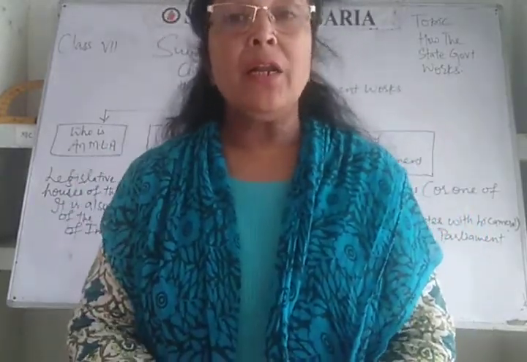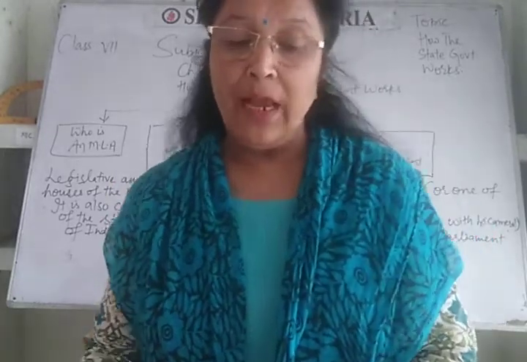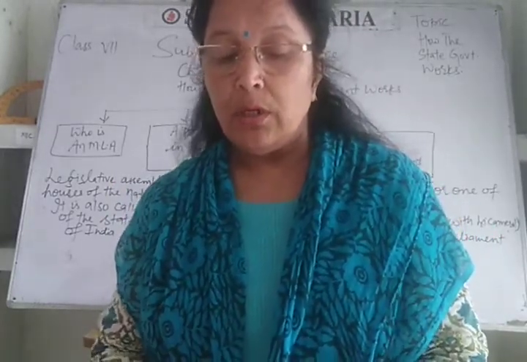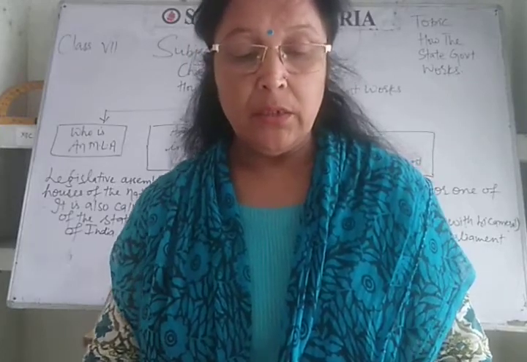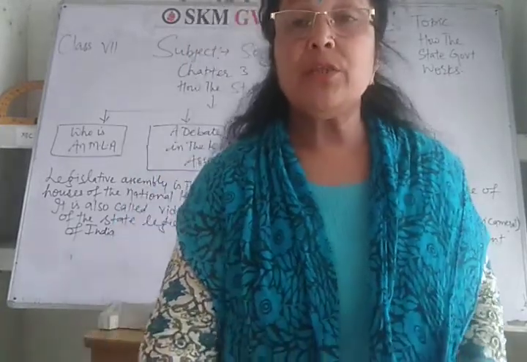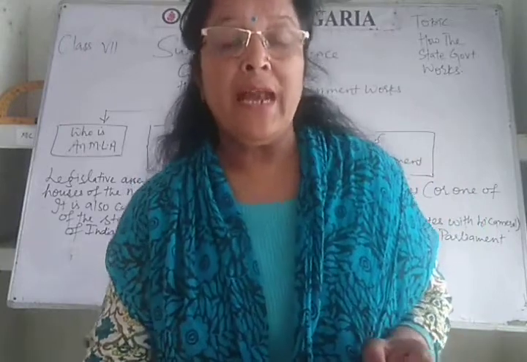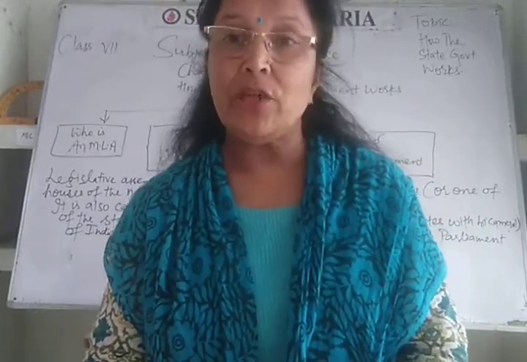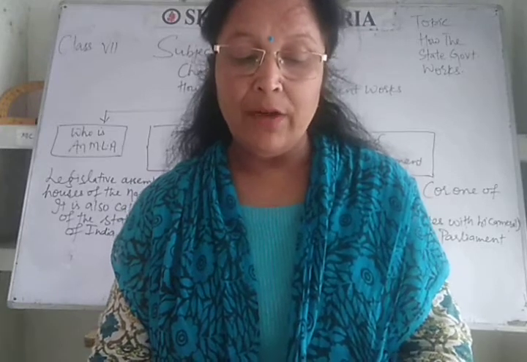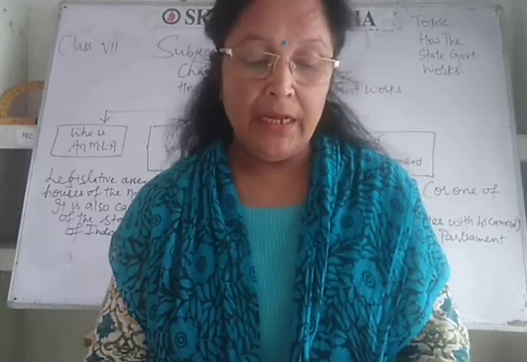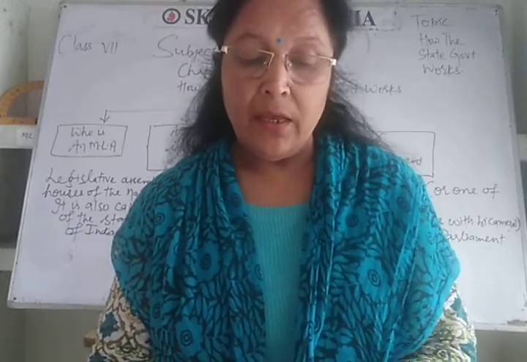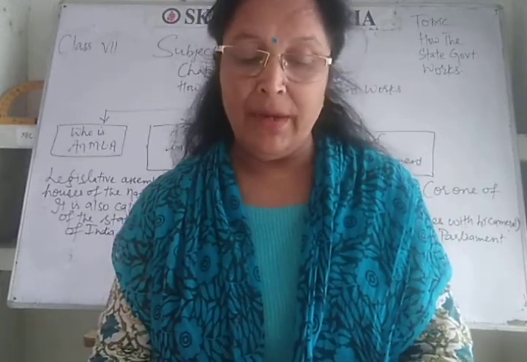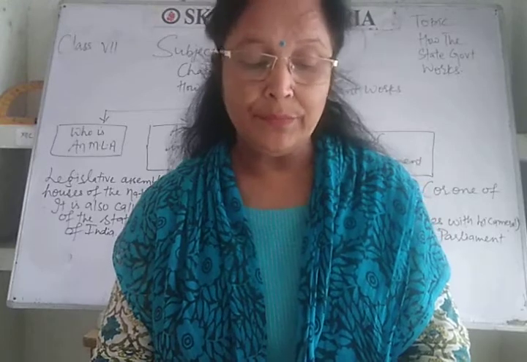So in your earlier classes, you have learned about the government, which works at three levels: local level, state level, and national level, and looked at the work of the local government in some detail. In this chapter, we examine the work of the government at the state level.